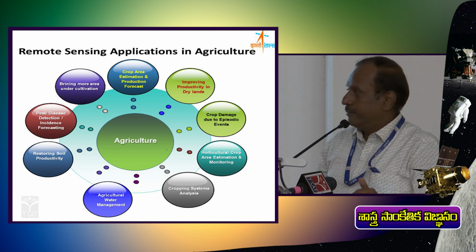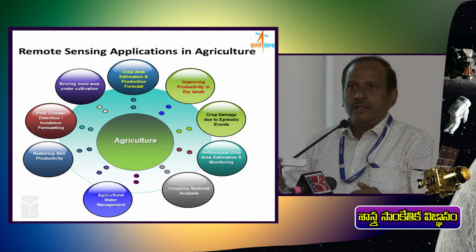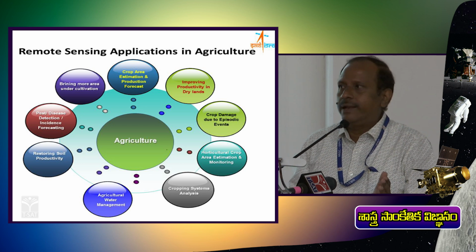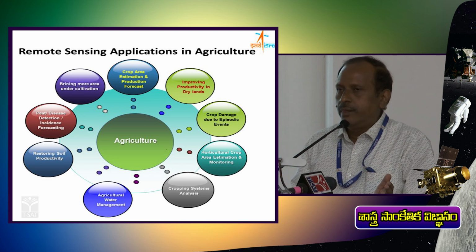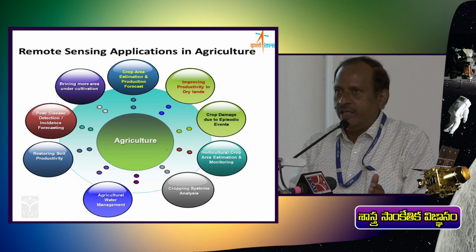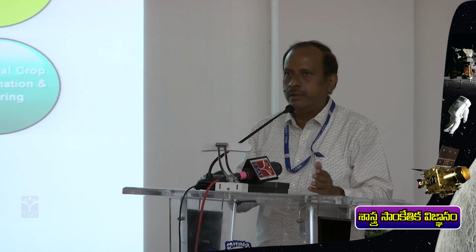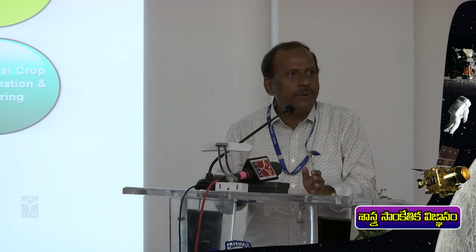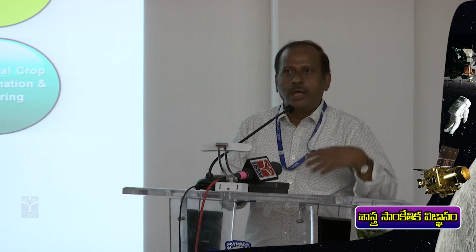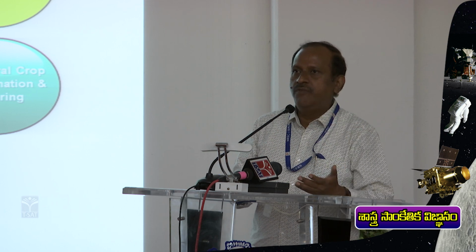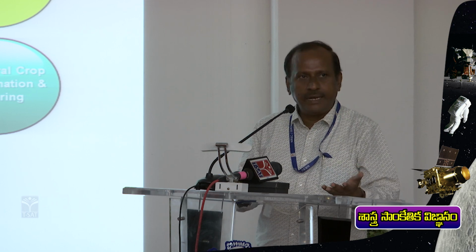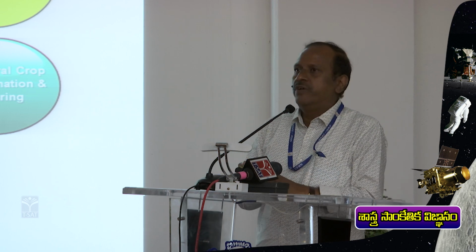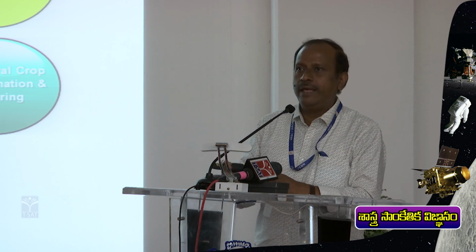For example, in agriculture, as I said earlier, I can map the entire country: how the crop condition is, what the crop level information is, and what yield it can give. Those estimations I can easily predict using the remote sensing data, and we prepare those inputs every month and give them to the Ministry of Agriculture.